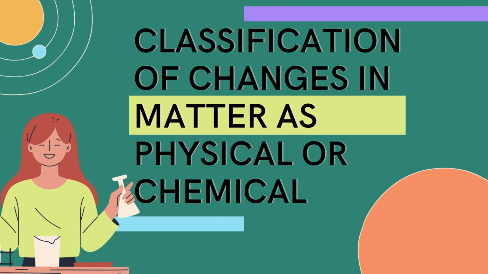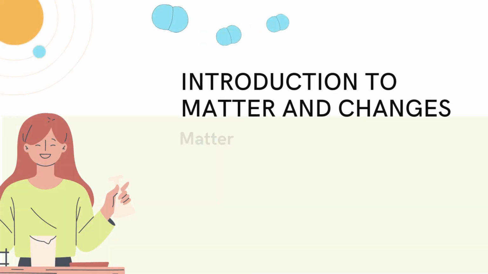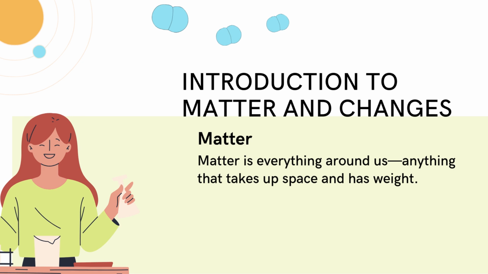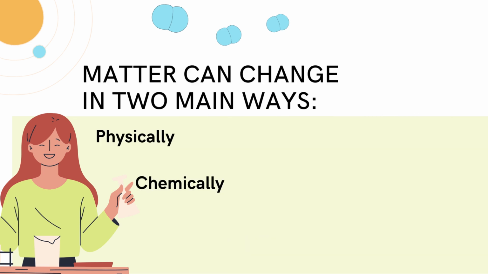In this lesson, we will review the topic of matter and changes. Matter is everything around us, anything that takes up space and has weight. This includes solids like rocks, liquids like water, and gases like the air we breathe. Now, matter can change in two main ways, physically and chemically. But how can we tell the difference between these two changes?